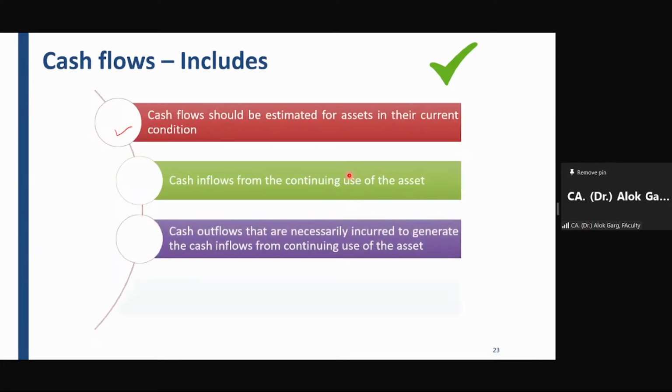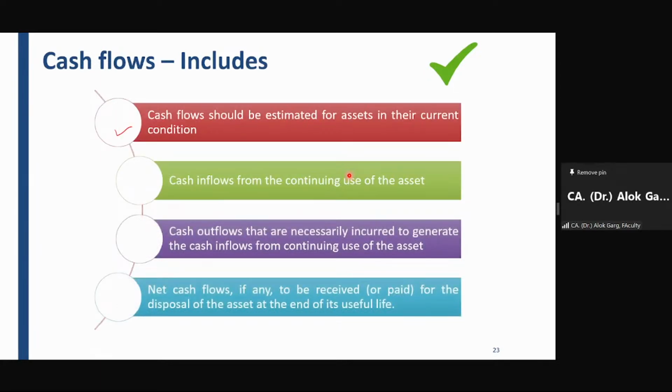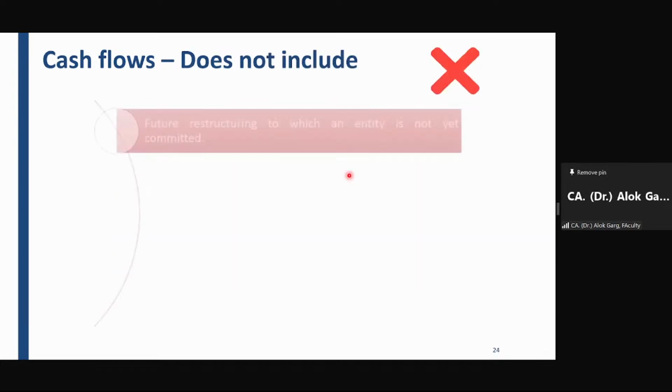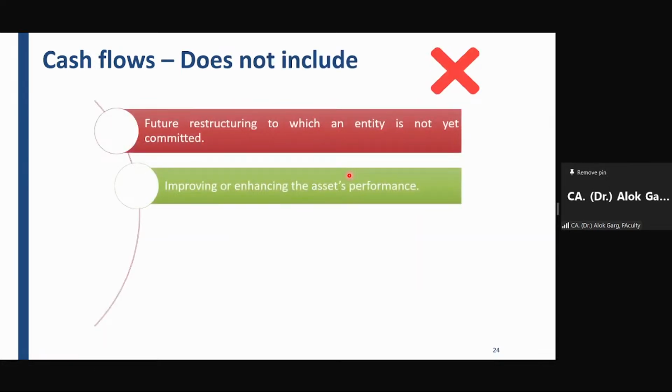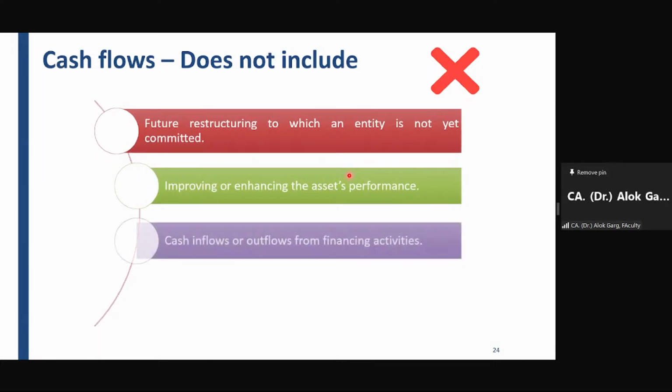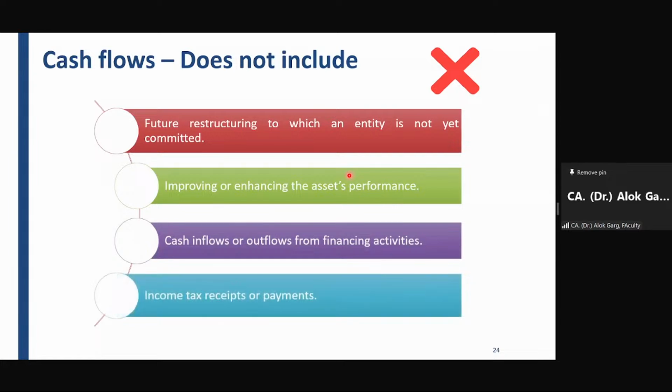Fine. Then your cash flow should include the cash flow in the current condition, and it has to be from the inflow from the use of the asset, and outflow, which is important for generating those inflows, and terminal cash flow is also required to be taken into consideration. Your future restructuring cash flow is not required to be taken into consideration. Improving or enhancing the asset performance cash flow impact should not be taken. Cash flow from financing activity or income tax payments or receipts are not required to be taken into consideration.